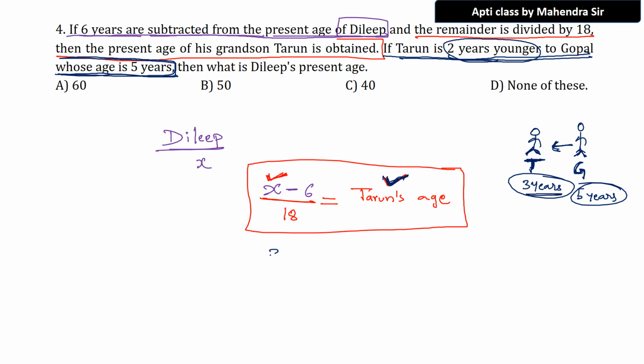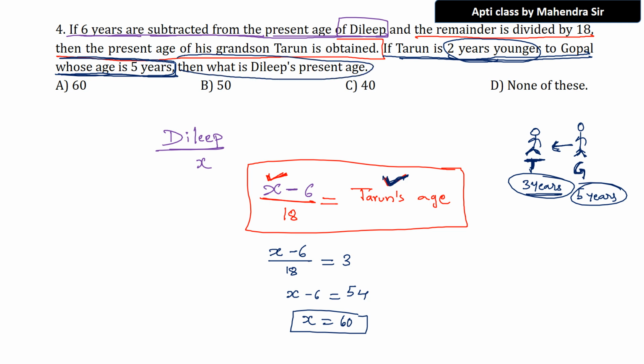Now I can simplify here. x minus 6 divided by 18 is equal to Tarun's age, 3 years. So x minus 6 is equal to 18 times 3, which is 54. Then x is equal to 60. X equal to 60 means Dilip's age is 60. What are they asking? Dilip's present age, the same thing, the x value, that is 60. See, this is how you are going to solve the problem.